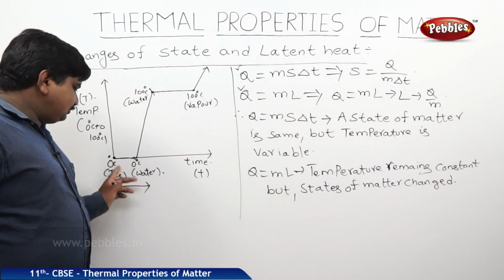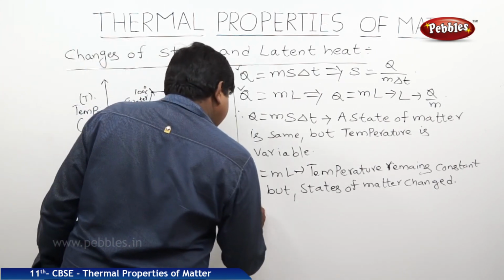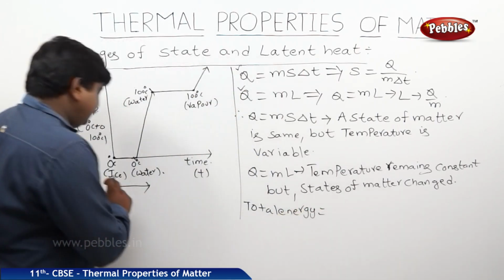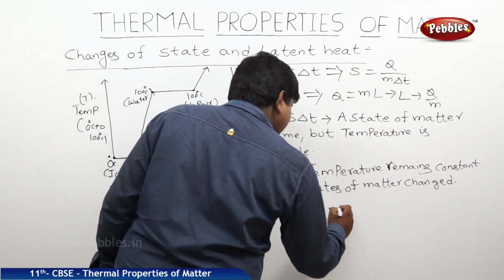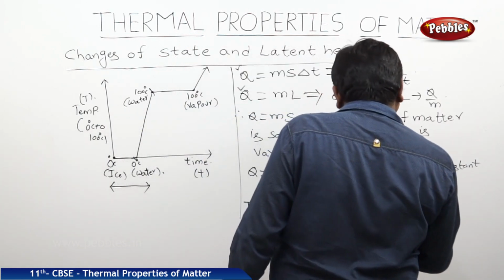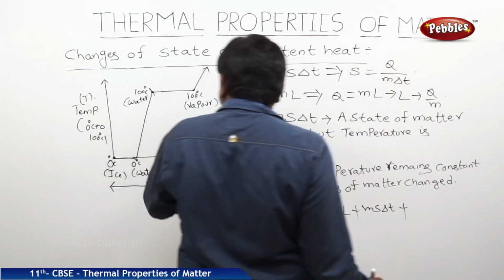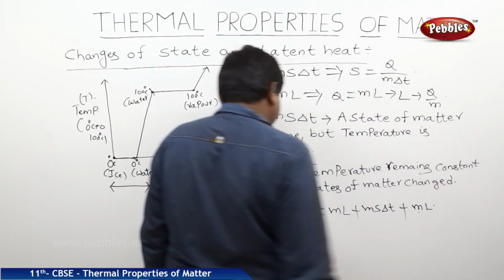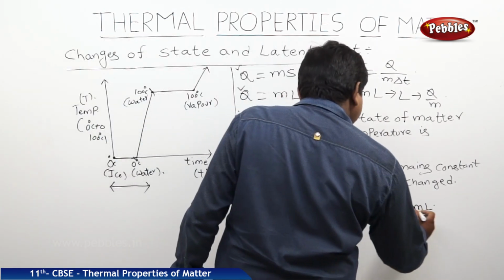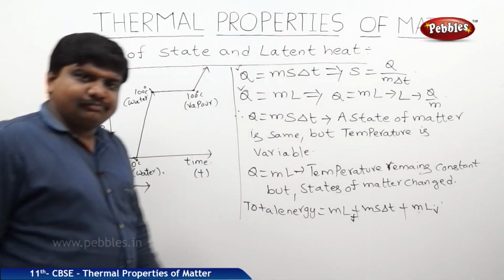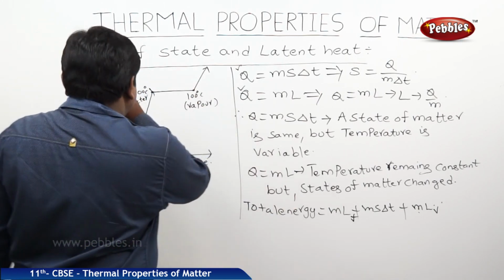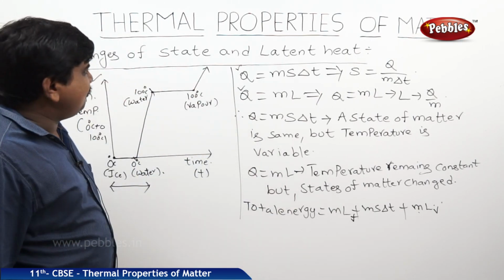So, for the first step, total energy is equal to, in the first step we should use mL, in the second step we should use ms delta T, and in the third step we should use again mL, but here it is ice to water, that means mL_f, and this is mL_v. If delta T is small, then the heat energy is also small. Like this, we can define the different states of matter.